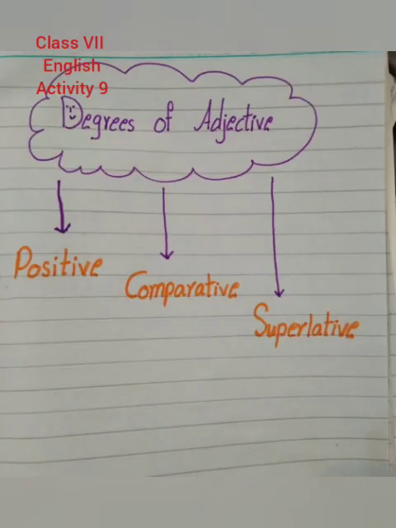Clear? Students, there are 3 degrees of adjective: positive, comparative and superlative. Now I will tell you about these degrees. So listen to this carefully.